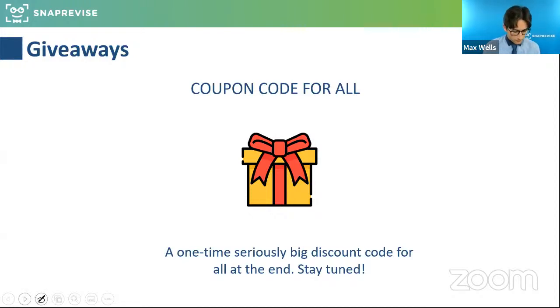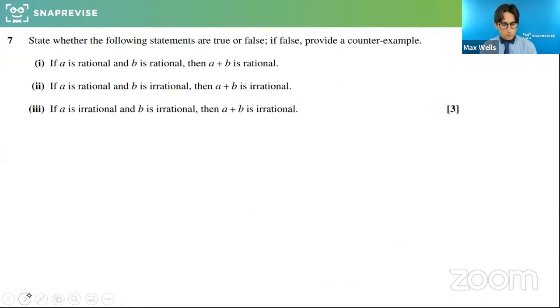Here we go. First question: state whether the following statements are true or false, and if false, provide a counterexample. This feeds into the idea of proof and disproof that we see at A-level, and we need to be really clear on what these words mean as well. So feel free to ask if you need anything clarified. I'm happy to take time now to make sure that this is clear. If A is rational and B is rational, then A plus B is rational. We just want true or false, so please feel free to submit your thoughts on these.